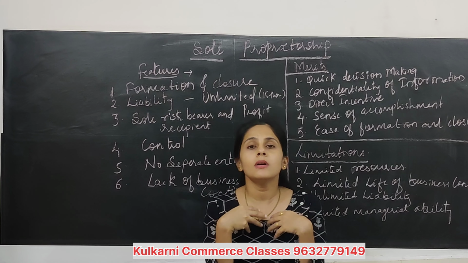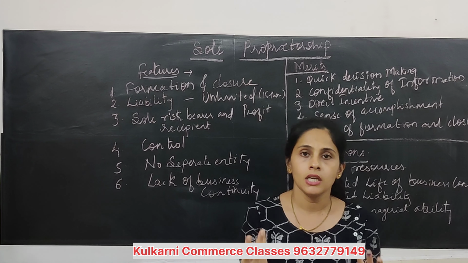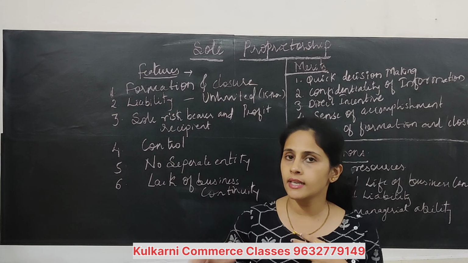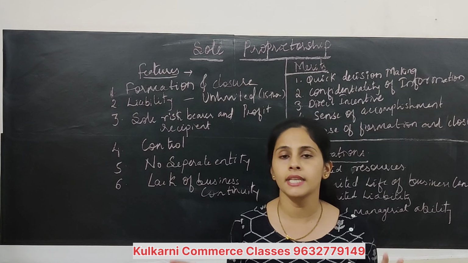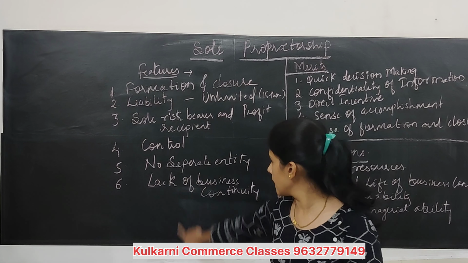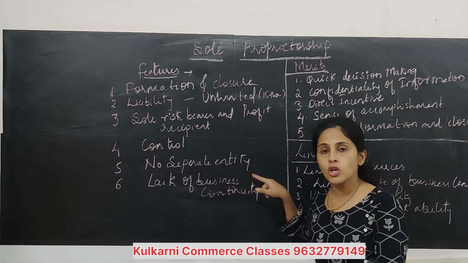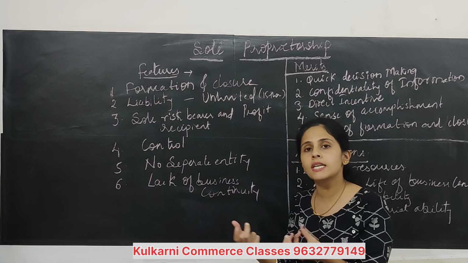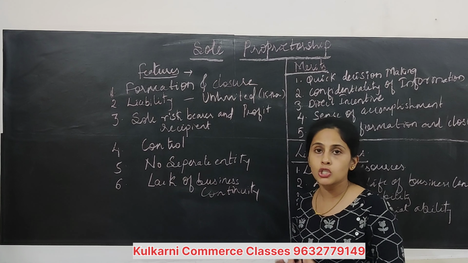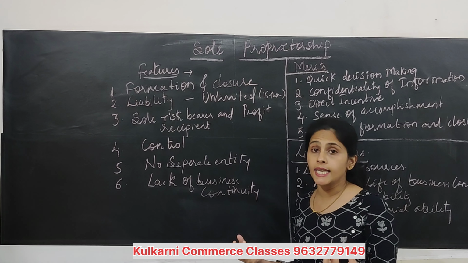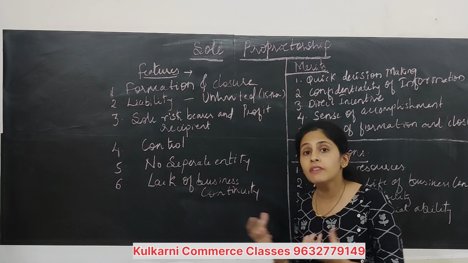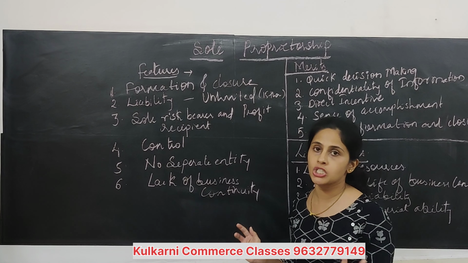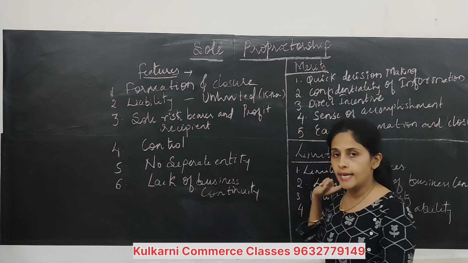But if I am an owner of a company, many shareholders are there. Okay, I am different and that company is different. Two separate entities. Okay, but here no separate entity means what? That owner of that sole proprietorship and that business is considered as one entity. There is no separate entity or no separate identification for them. Understood? No separate identification is called as no separate entity.